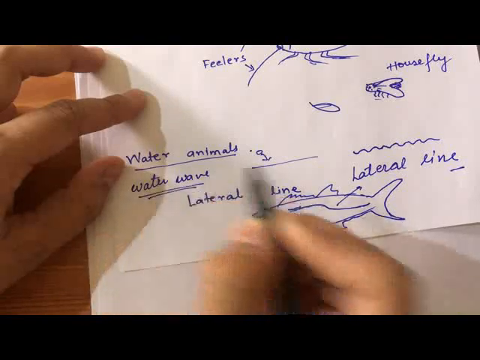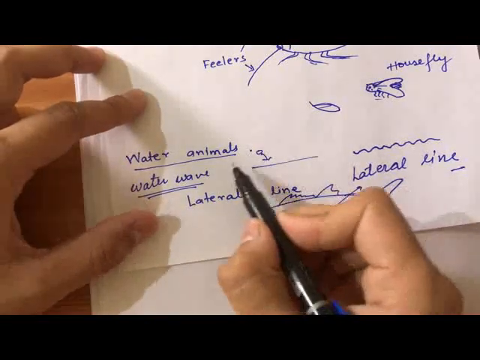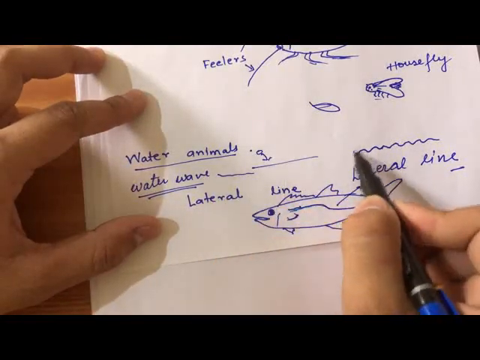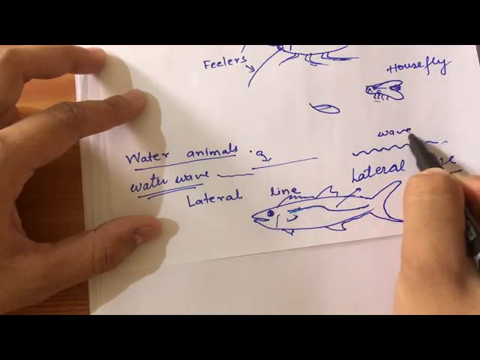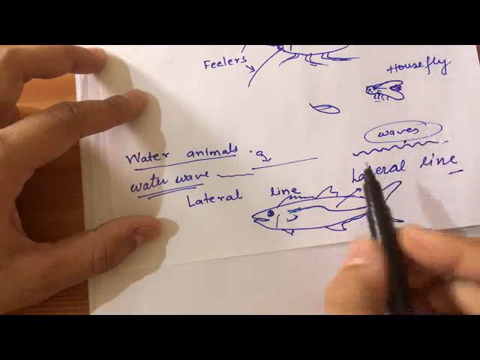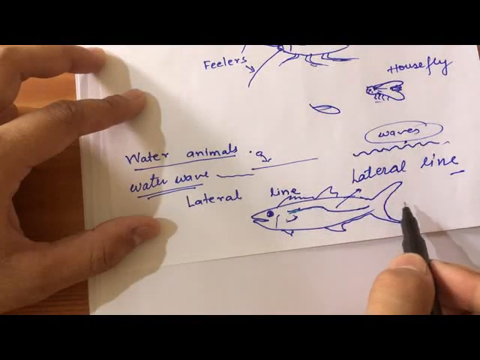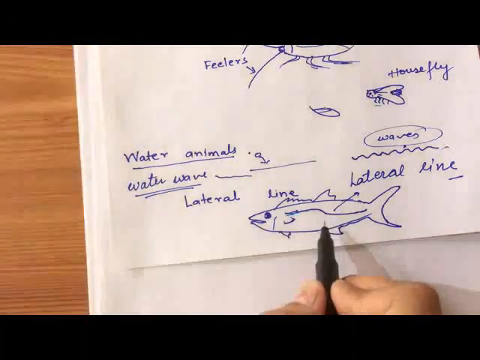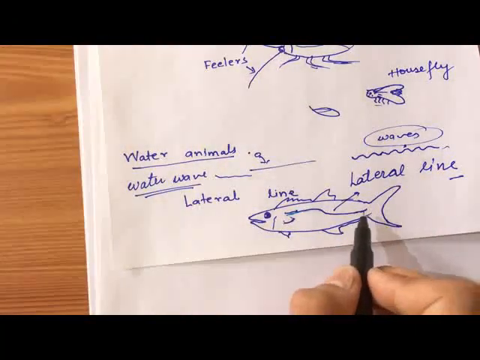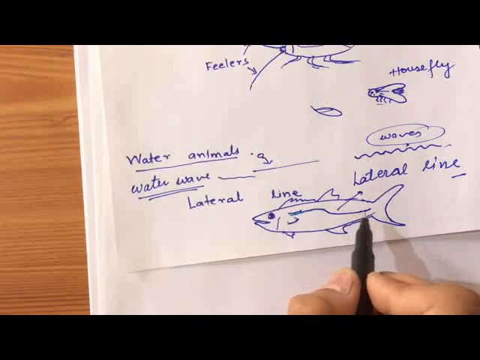Okay, so this lateral line helps them to feel the wave, the water wave. What do you mean by water wave? Water wave means these kinds of ups and downs. Okay, these are the water waves. They can feel these water waves with the help of this lateral line. Okay, so for water animals, this lateral line works as their sense organ. Now moving towards the next one, the birds. The birds have the sense organ.